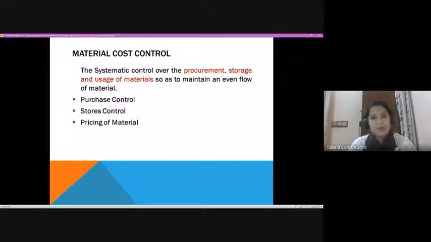Now, the basic purpose for that would be to ensure regular, continuous supply of raw materials within the production process. So it involves three controls mainly. One is control made at the time of purchasing of materials. Second one is control which is implemented at the time of storing of materials. And last one is pricing, price procurement: at what price you should get it from suppliers.